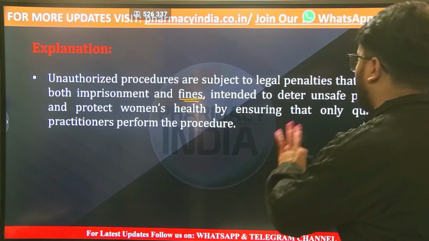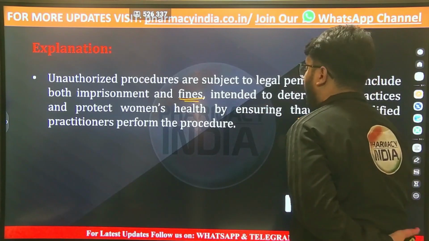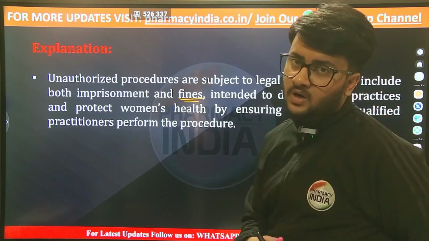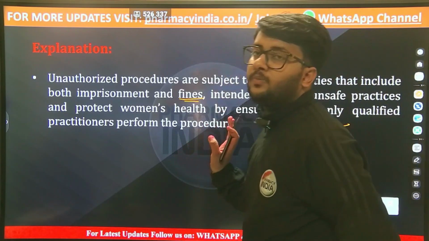These are intended to deter unsafe practices and to protect women's health by ensuring that only qualified practitioners or registered medical practitioners can perform this activity or can perform this procedure.